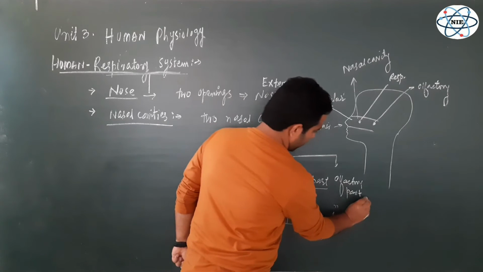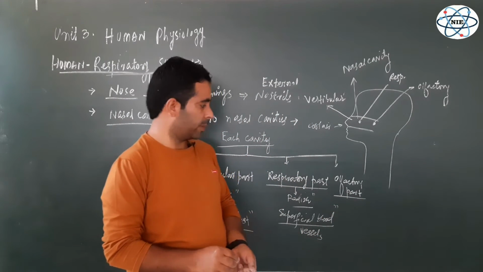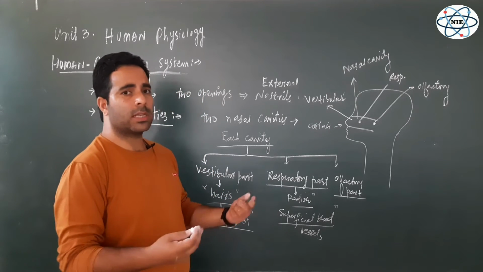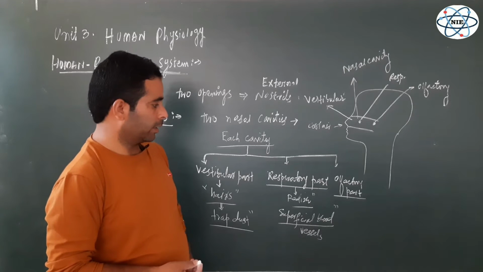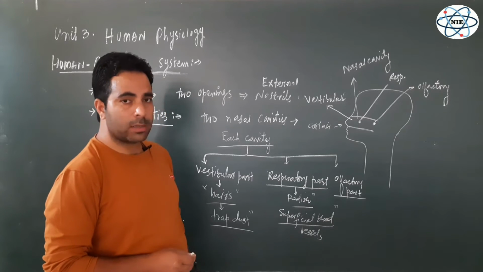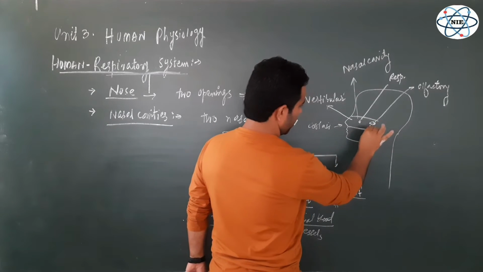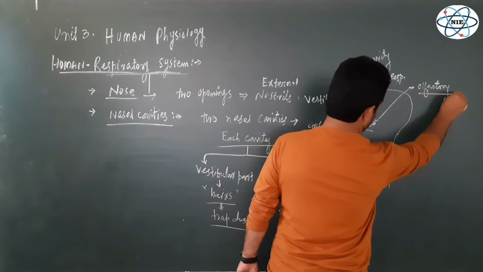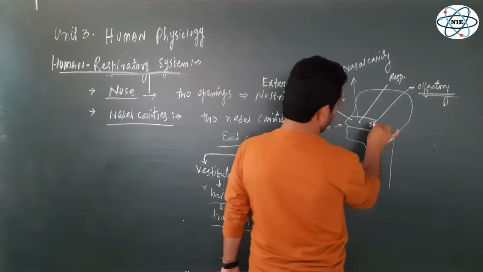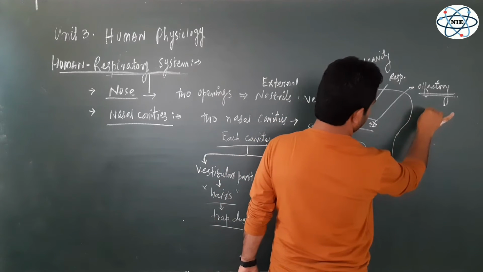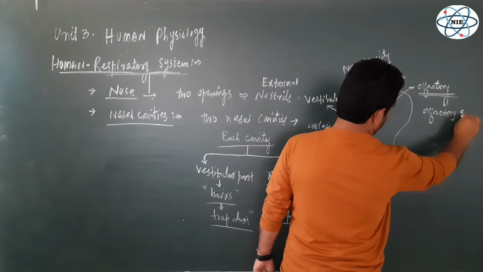Now come to the last part, called the olfactory part. Guys, this is not a part of respiration. This part is responsible for a different function, one of the senses of the human, known as olfaction, the smelling power, right? In this part of the diagram there are some receptors, bipolar neurons, and these bipolar neurons are called olfactory receptors.